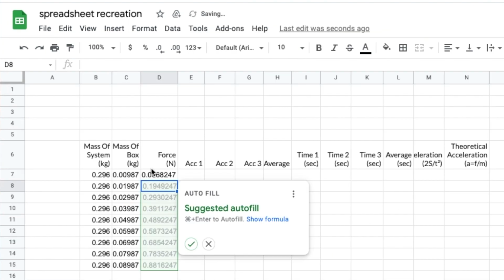Okay, you can see here this suggested autofill that pops up, and I could just press the tick and Google Sheets is smart enough to autofill all the cells below with the correct formula that would display the correct results for us. You can see the values it would put in the light grey below. But I'm going to ignore that and show you guys how to do it manually without this autofill pop-up. Also, it isn't just Google Sheets that does this. Most other spreadsheet applications will have similar features, so are likely to have this feature as well.